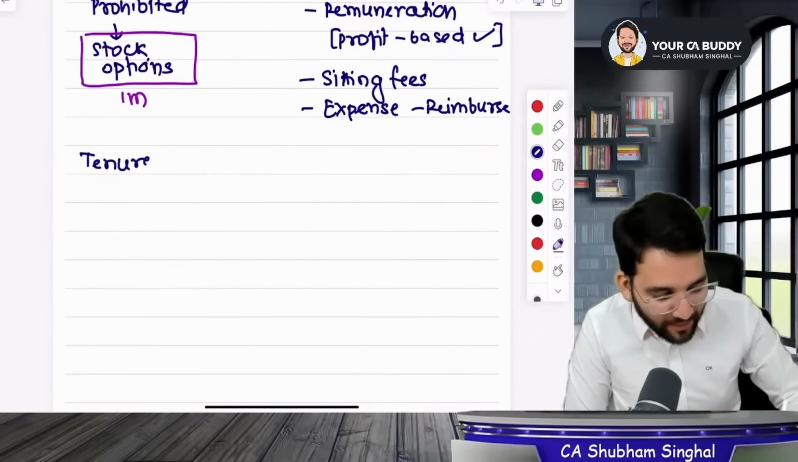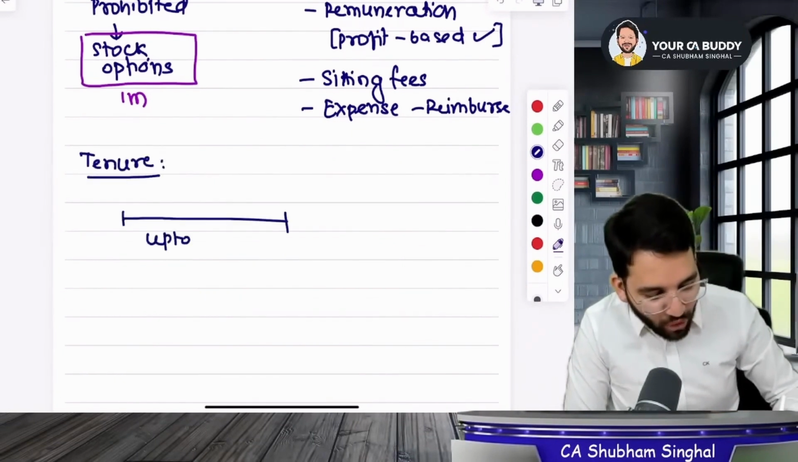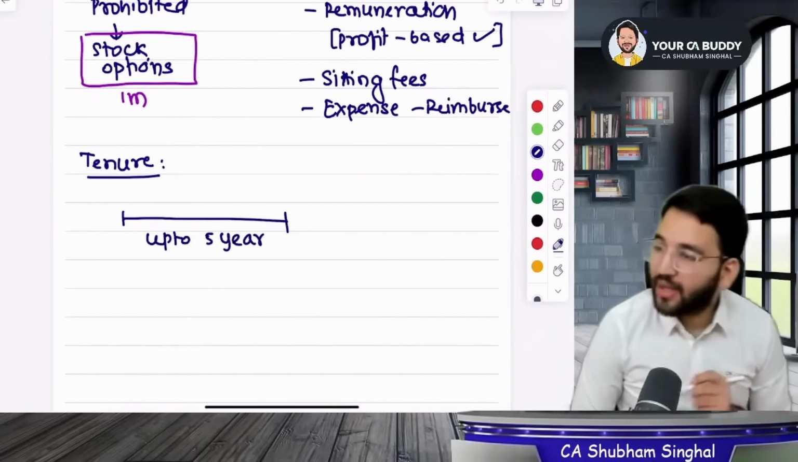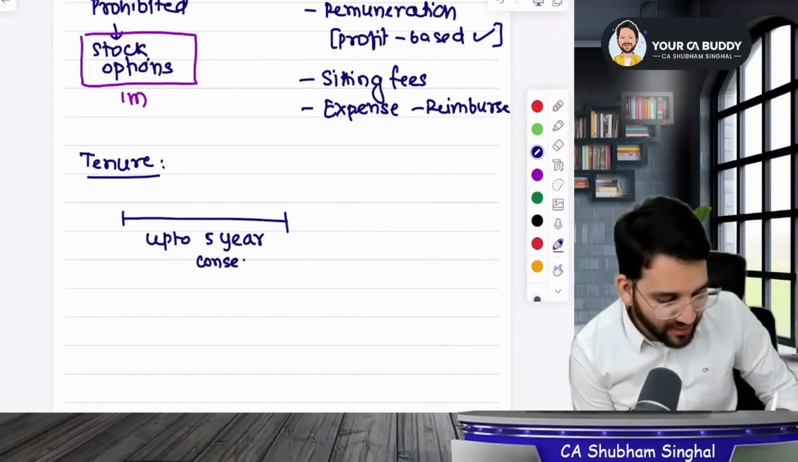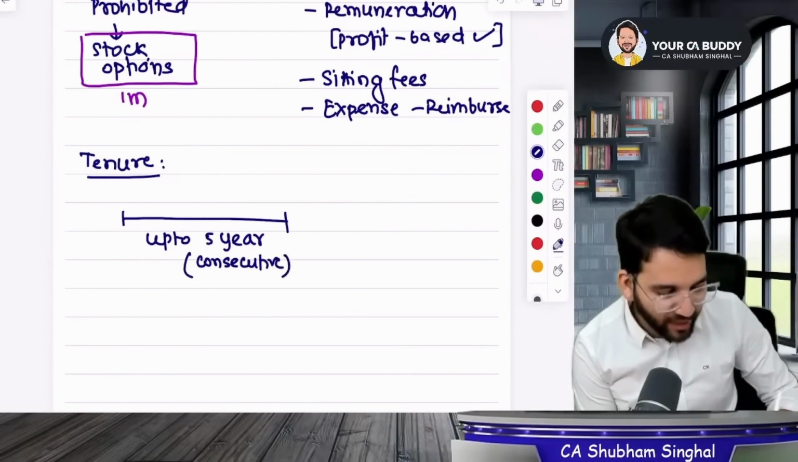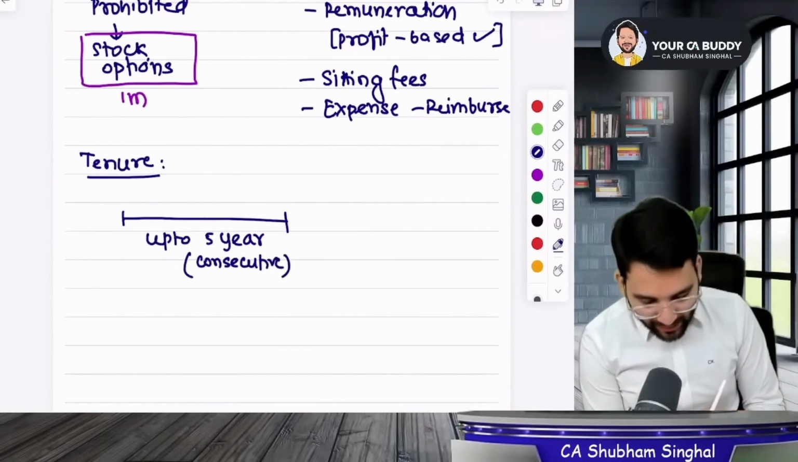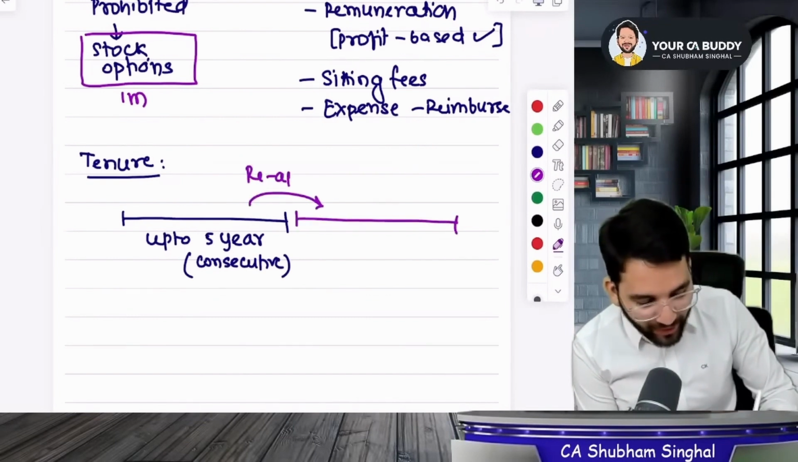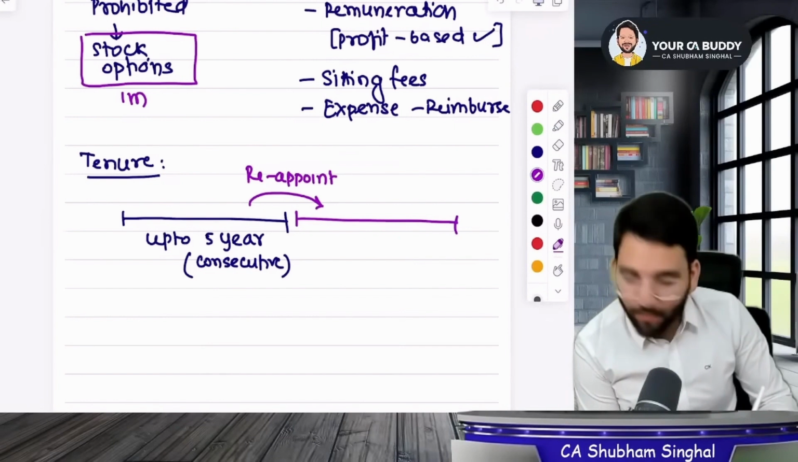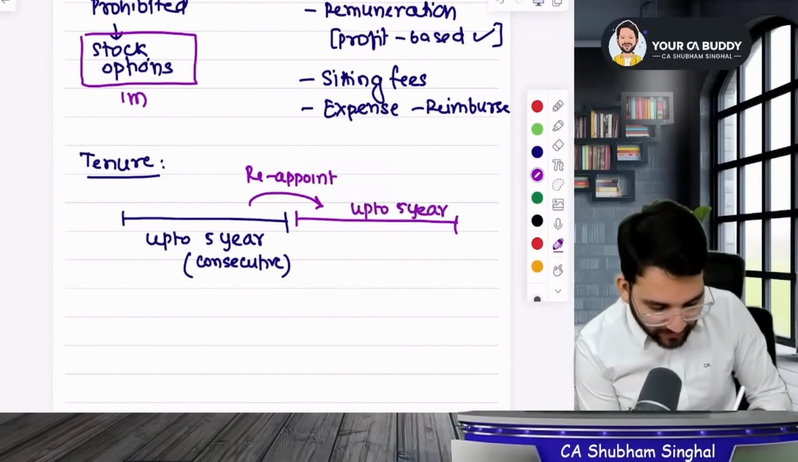Students, tenure is very simple. So carefully look at what I'm writing here. You can be appointed for a period of 5 years. Initially, you can be appointed as an independent director for up to 5 consecutive years. For 5 years. Is it possible to get reappointed after that? The law says yes. You can get reappointed after that. Guys, you can definitely get reappointed, but for how many years can you be reappointed? It's the same. You can be reappointed up to 5 years.